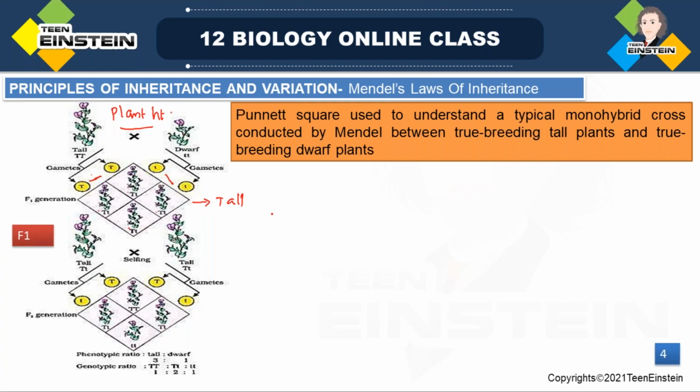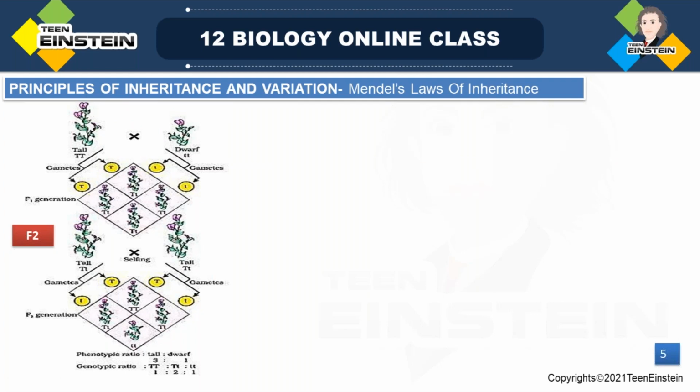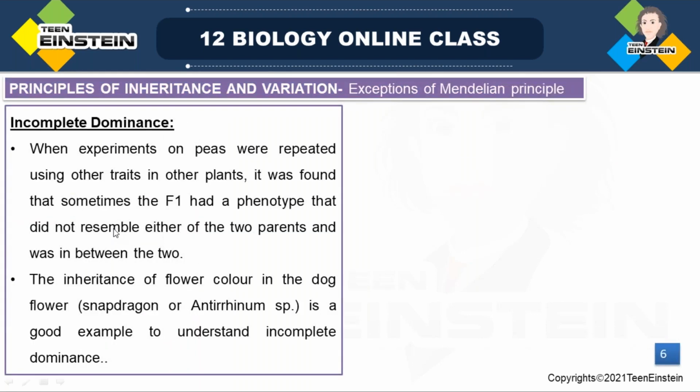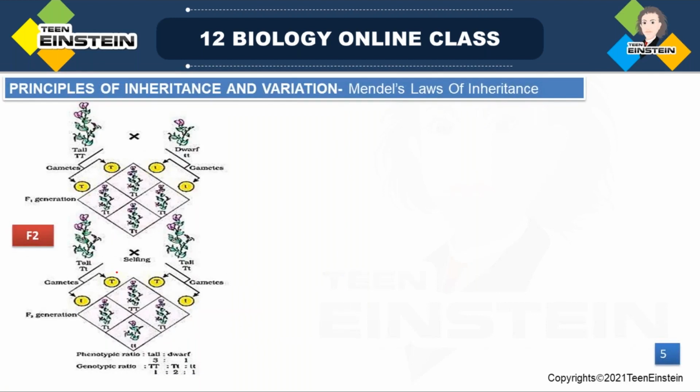Okay. Then this F1 generation, he allowed for selfing, right? Mendel allowed selfing to get F2. Here we are going to discuss F2. In F1, all were tall. But when F2 comes, Mendel allowed these plants for selfing, right?